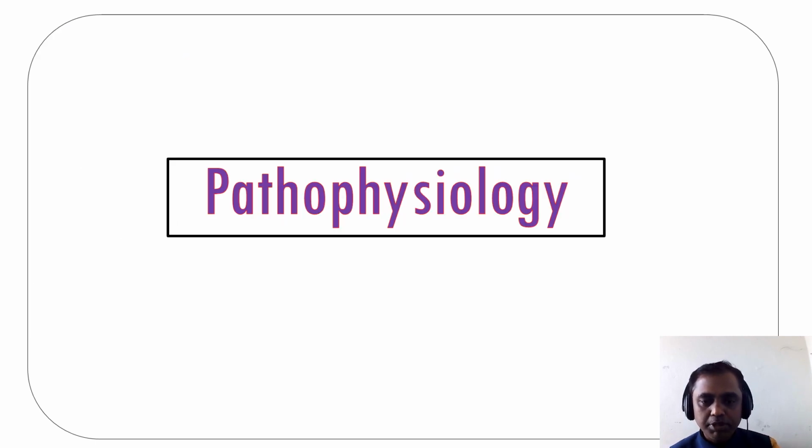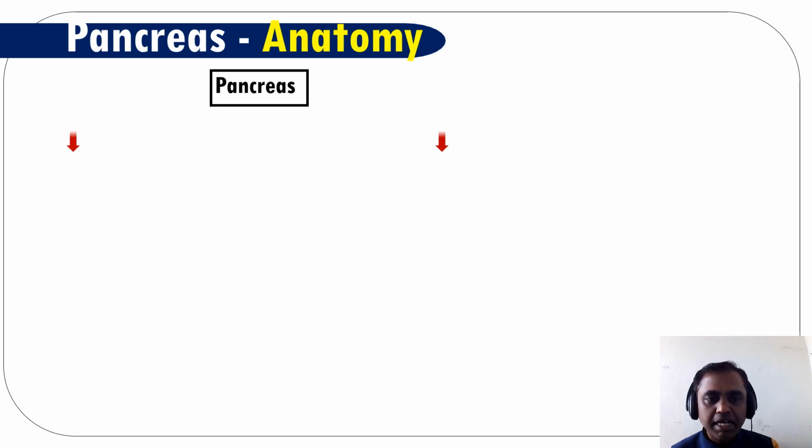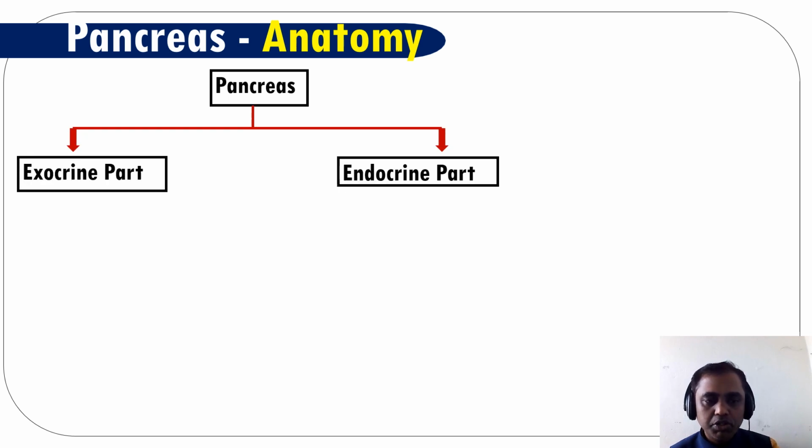So let us go to the pathophysiology. The pancreas, for our purpose, we divide into the exocrine pancreas and the endocrine pancreas. The exocrine pancreas makes up 95 to 99 percent, and the endocrine pancreas makes up 1 to 5 percent. Acini are the exocrine pancreas, and islets of Langerhans are the endocrine pancreas.